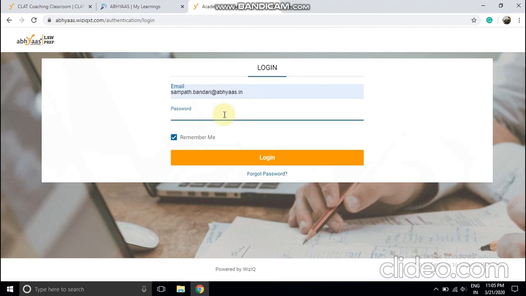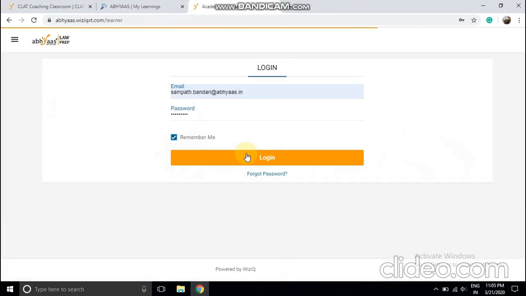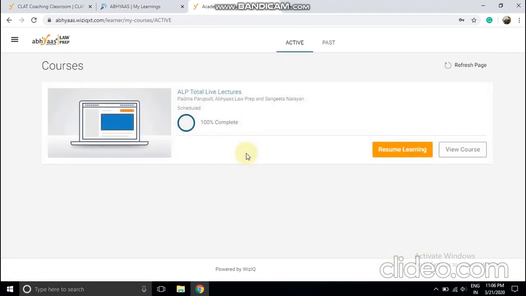Now this will be the login page, and I'm entering my login ID and password and clicking on login. The very initial page you'll get is courses. Some course will be allocated to you, regular intensive or advanced intensive.